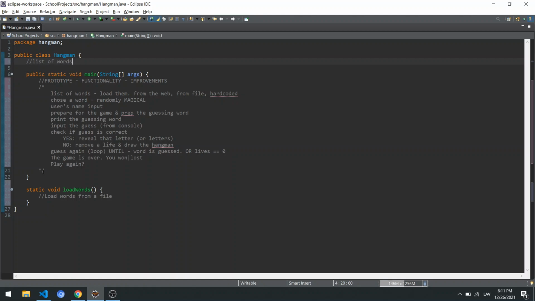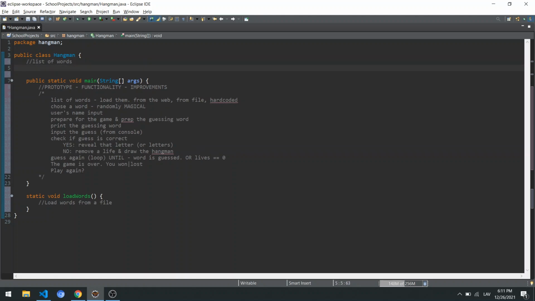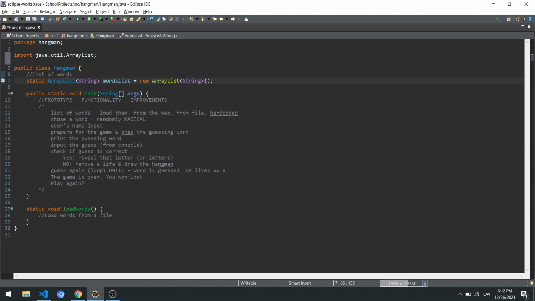If we are comfortable in adding this right at the beginning, we can say static, maybe ArrayList, wordsList equals new ArrayList of String. We import the ArrayList, and now we have actually the words list. We're going to add the words here.